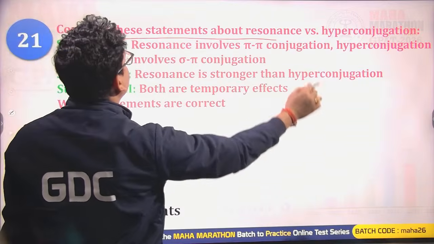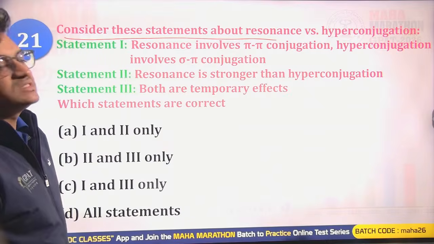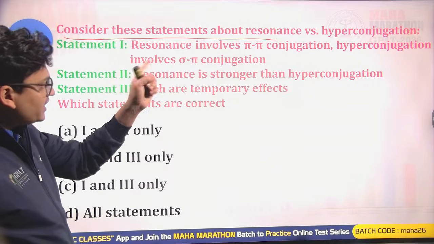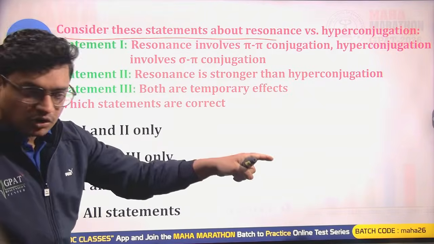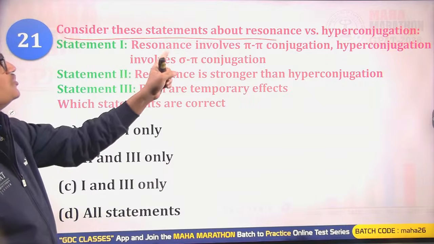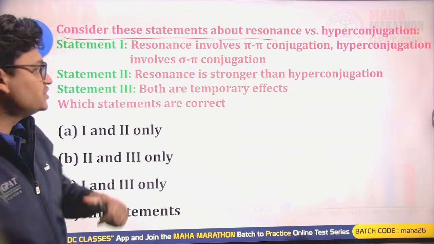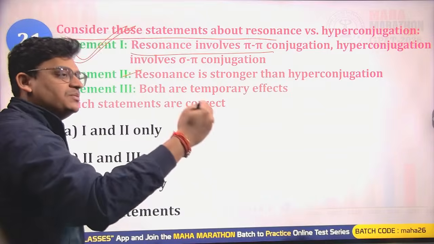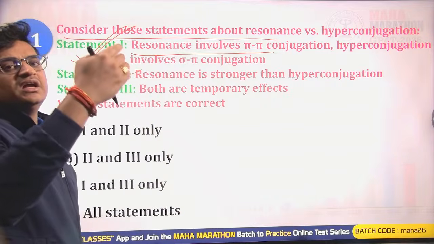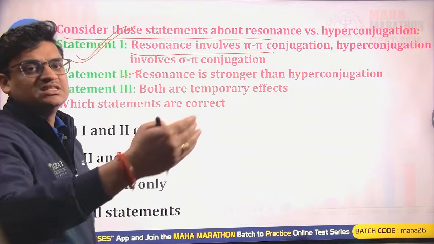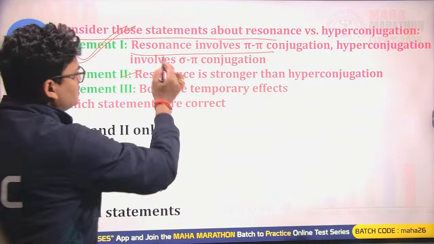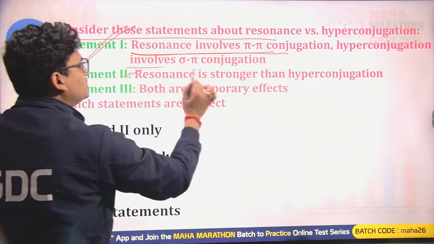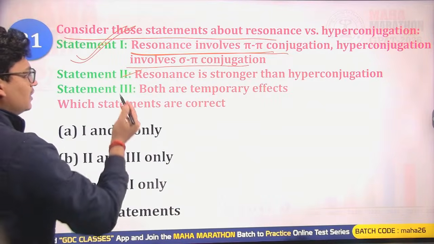Now consider the statements about resonance versus hyperconjugation. Resonance involves pi conjugation. Hyperconjugation involves sigma-pi conjugation. Yes, statement 1 is correct. Resonance involves pi-positive charge, pi-negative charge, pi-lone pair, pi-free radical, while hyperconjugation involves sigma-pi. Yes, that is correct.